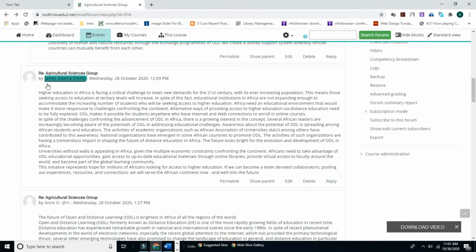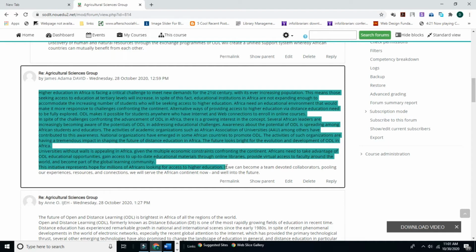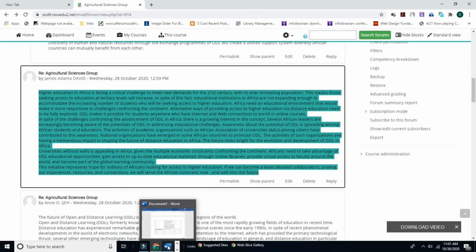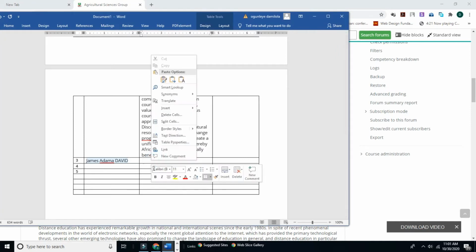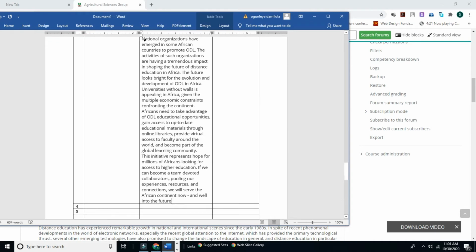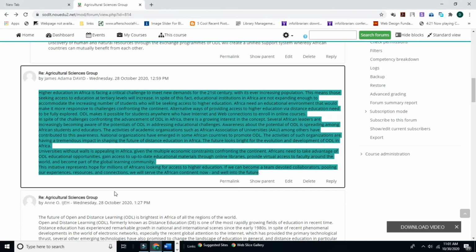Back to our VLE. Let's copy what James said about open and distance learning. Paste it under the contribution. Good. Let's go back and get more contributions.